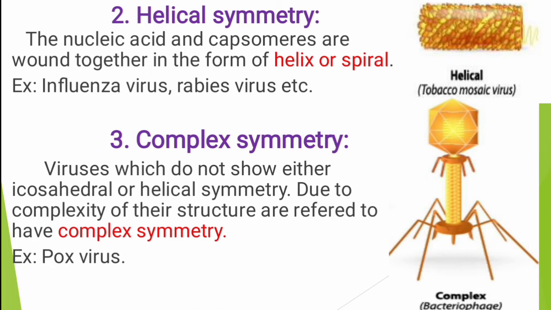Next, complex symmetry. Viruses which do not show either helical or icosahedral symmetry due to the complexity of their structure are referred to as having complex symmetry. Here we can't see icosahedral or helical shapes. It differs from these shapes. It is a very complex structure, that we call complex symmetry. For example, pox virus. We also see it in the bacteriophage.